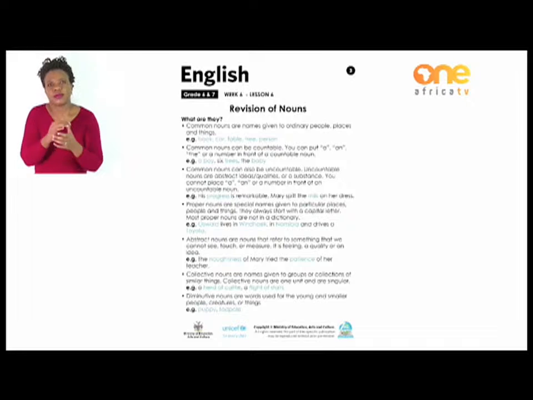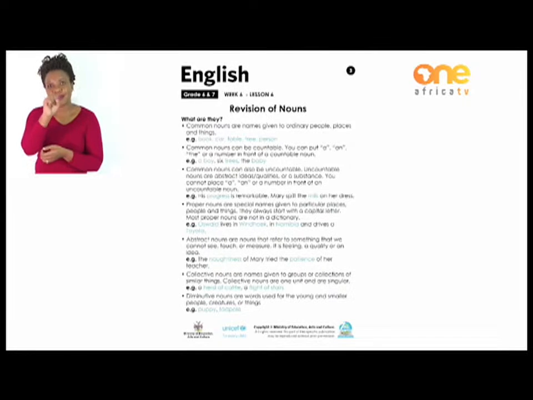it says, what are they? Number 1, common nouns. These are names given to ordinary people, places, and things. For example, book, car, table, tree, person. Common nouns can be countable.